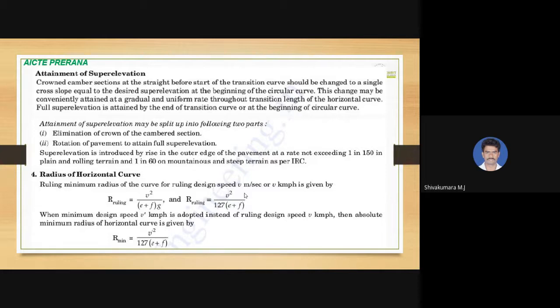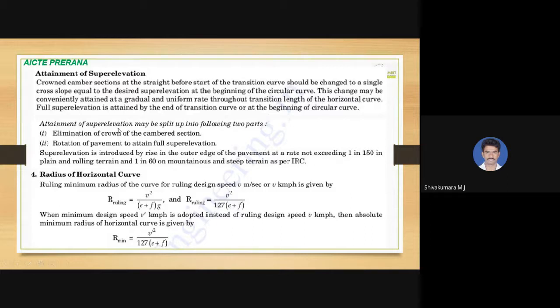Attainment of super elevation during construction. To crown the camber sections at the straight before the start of the transition curve should be changed to a single cross slope equal to the desired super elevation at the beginning of a circular curve. So this change may be conveniently attained at a gradual and uniform rate throughout the transition length of the horizontal curve. So gradually we have to attain this super elevation, and full super elevation is attained by the end of the transition curve or at the beginning of the circular curve.